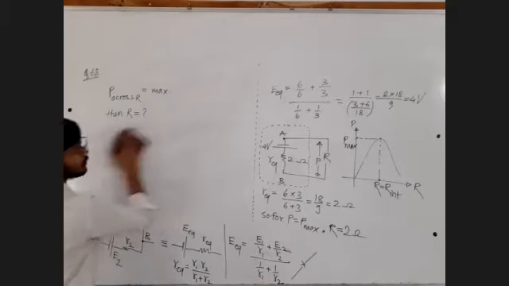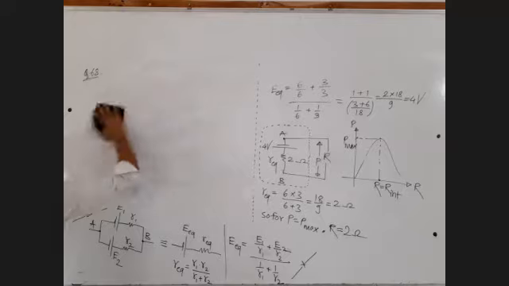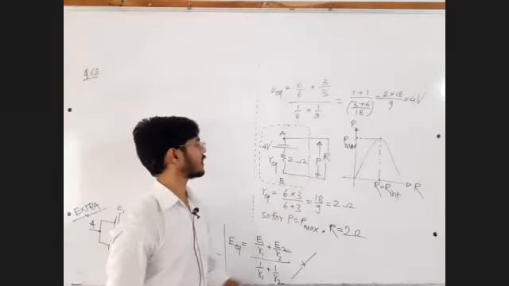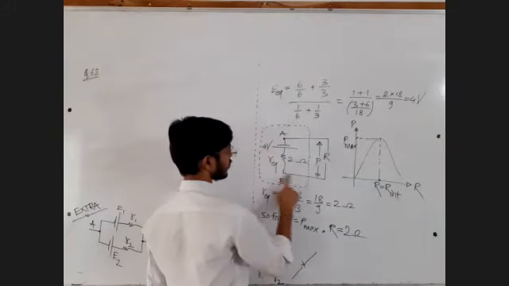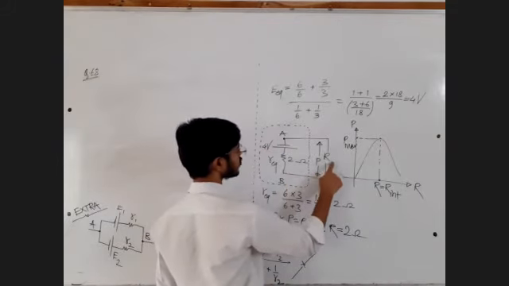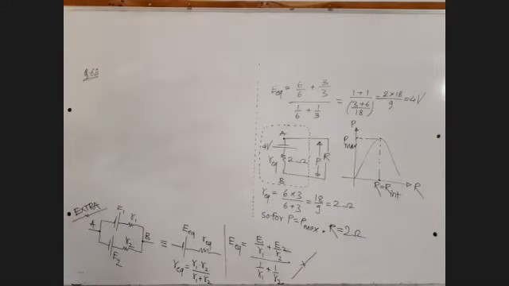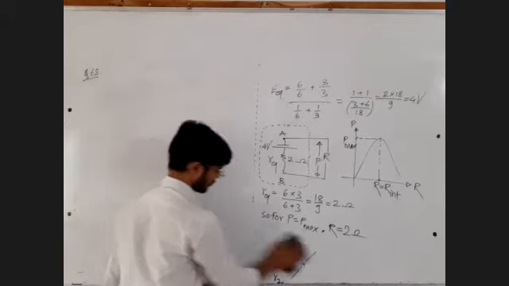But in the exam, you might be asked to find out the maximum power across this resistance. In that case, if you know the equivalent resistance and equivalent battery, then you can find out the current through the capital R and just do I square into R. You will get the maximum power as well. So in that situation, you might need the battery EMF as well.